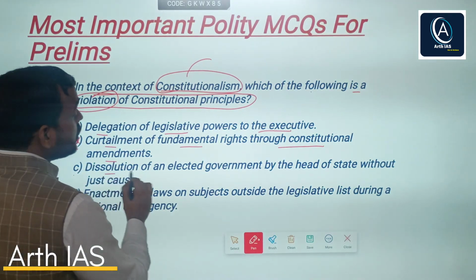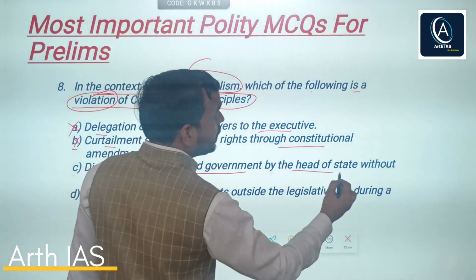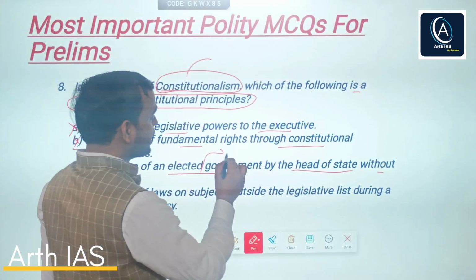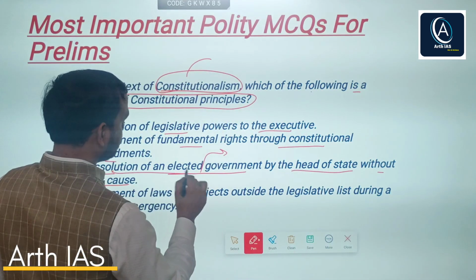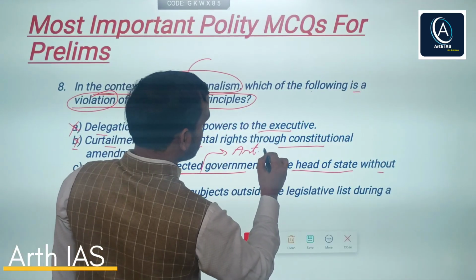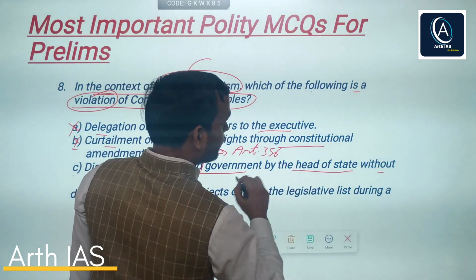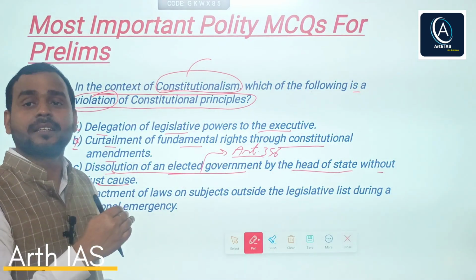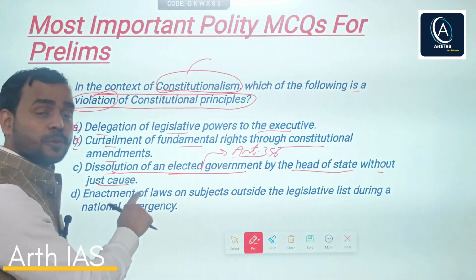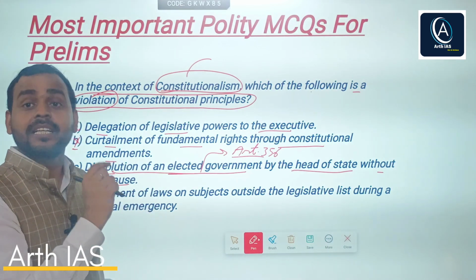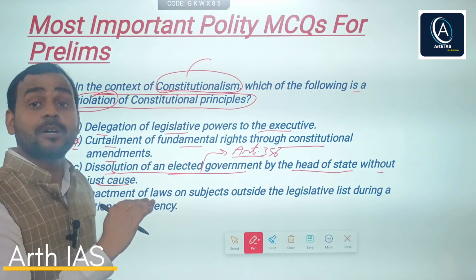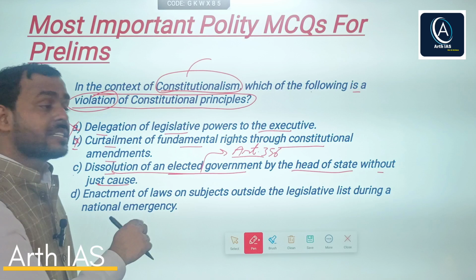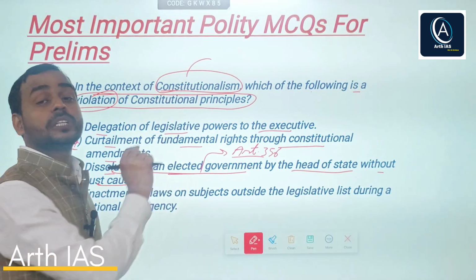C says dissolution of an elected government by the head of state without just cause. Obviously. So this is related with Article 356. You would know President's Rule. When the President imposes President's Rule in a state in an arbitrary manner or without any just cause, just cause meaning valid reason, then it is considered a violation of constitutional principles.